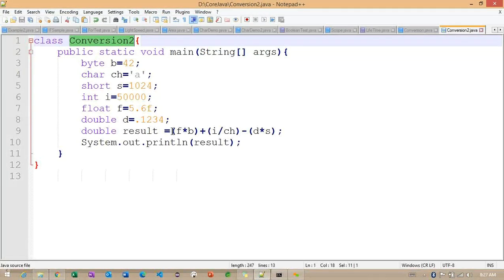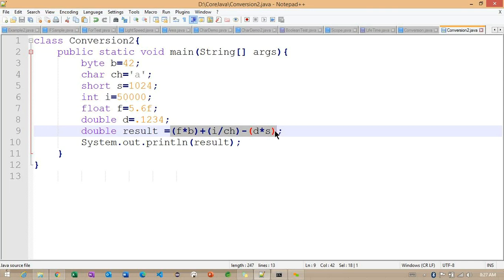But the problem here is, first we need to check all the expressions, and in which data type each and every expression is written. Based on that, we are going to get the final result. So these are about type conversion. Tomorrow we are going to check the array related concepts, including one-dimensional and two-dimensional array examples. These are simple examples. Later we are going to check the operators.